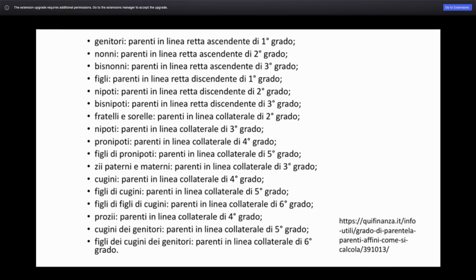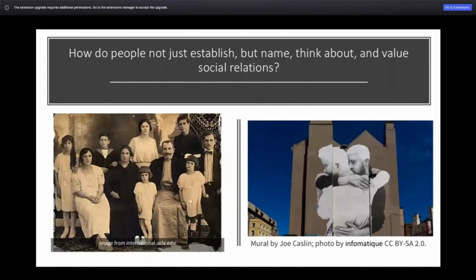So even if they were not anthropologists, people in Italy in May were asking really similar questions to the ones of Kenny and Smiley in this chapter of your textbook. How do people not just establish, but also name, think about, and value social relations? Why, for example, could Italians not visit their best friends or a new partner, but they could visit the children of cousins? Perhaps people they did not even feel close to, or perhaps people they did not visit in a very long time. And it is interesting here how the relationship by blood was privileged in this rule, something that we will also discuss more later.